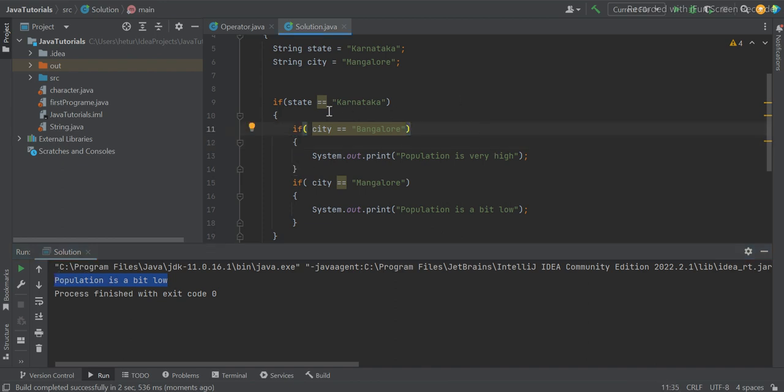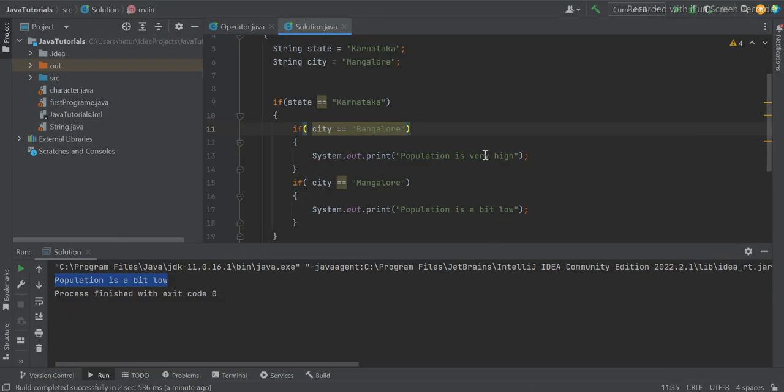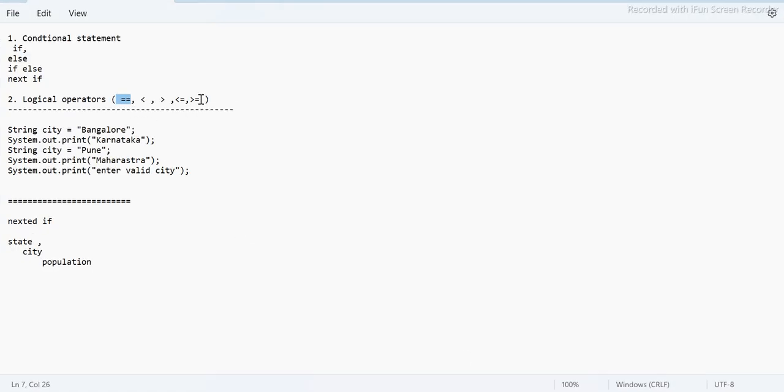So this is how the nested if else works. If the condition is satisfied, it will come inside, and inside that you can put another if statement as well. This is called nested if else. This is what I wanted to tell you as part of conditional statements. These are the logical operators. You can use equal to, and when dealing with numbers, you can use less than, equal to, greater than, equal to, and all those kinds of operators.